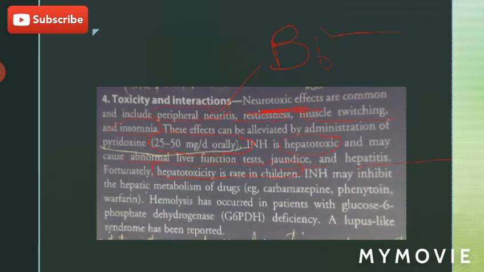INH may inhibit the hepatic metabolism of drugs, for example, carbamazepine, phenytoin, and warfarin, and therefore their half-lives are increased. Hemolysis has occurred in patients with glucose-6-phosphate dehydrogenase (G6PD) deficiency. A lupus-like syndrome, with rashes etc., is also seen.